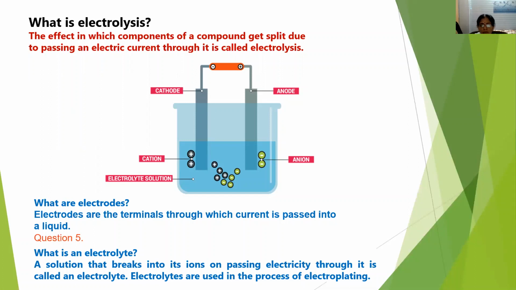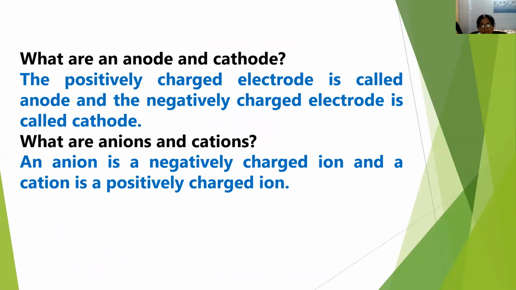And what are electrodes? Electrodes are the terminals through which current is passed into a liquid. What is an electrolyte? An electrolyte is a solution that breaks into its ions on passing electricity through it. So this electrolyte, we have learned, is used in the process of electroplating.